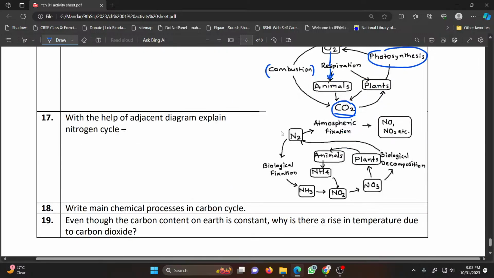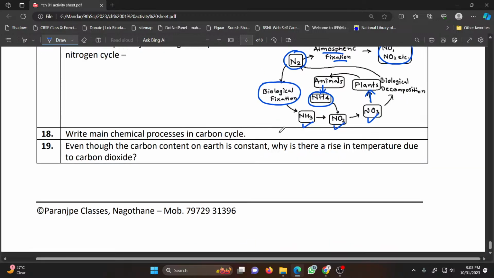For the nitrogen cycle, we have atmospheric nitrogen, which can be fixed biologically by microorganisms. It is converted into ammonia, nitrite and nitrate, absorbed by the plants, and during the biological decomposition of plants and animals, this nitrogen is returned back to the atmosphere. Animal excretion produces ammonium salts. Then atmospheric fixation also produces NO and NO2 gases.